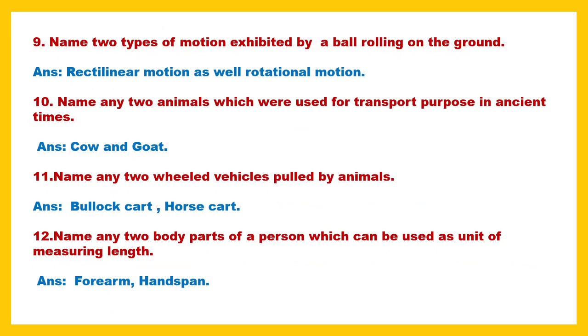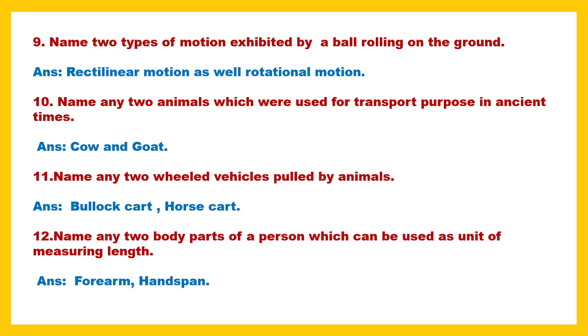The next is, name two types of motion exhibited by a ball rolling on the ground. See, a ball rolling on the ground never goes in a zigzag manner. Have you ever seen a ball going in a zigzag manner? No. On the ground, it will go in a straight path. Maybe the direction is different, towards north, northeast, south, southeast, anywhere, but the motion of the pathway it takes is rectilinear.